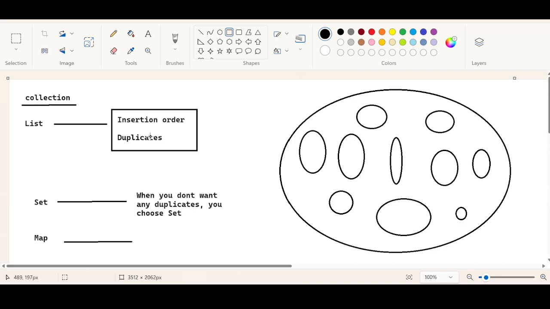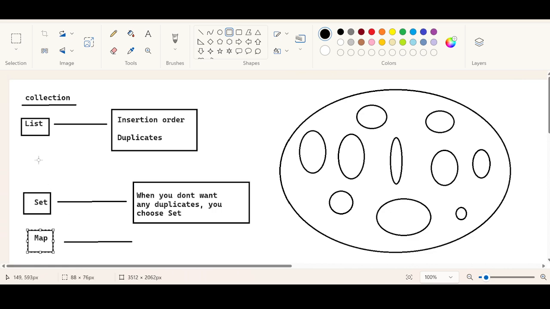There can be many requirements in real life, so based upon the requirement, you are going to choose the respective collection: list, set, or map.